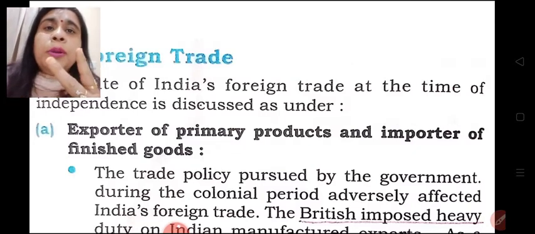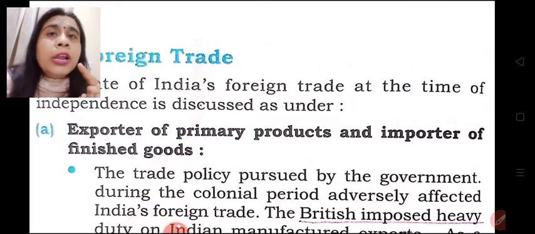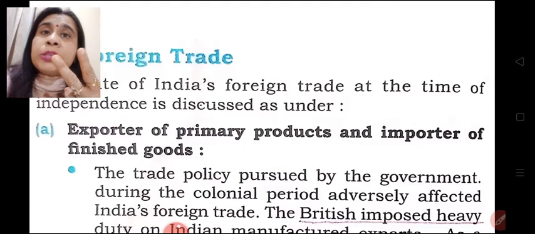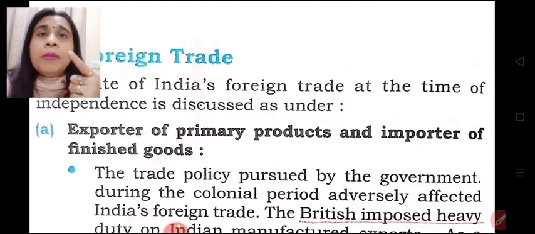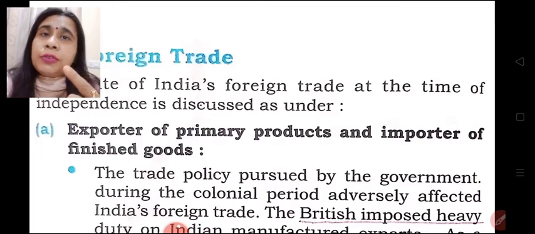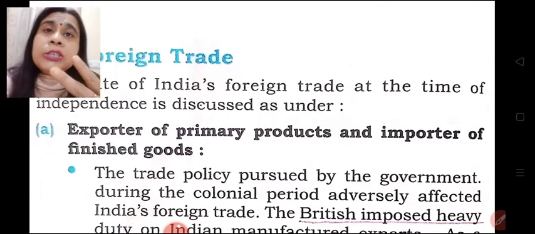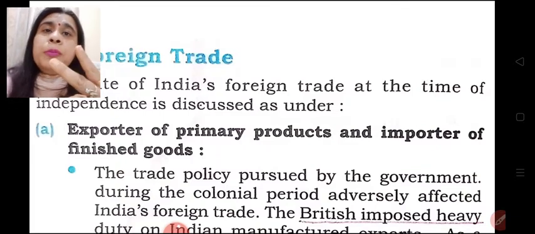Second point you need to remember is that the raw material which was exported to Britain in the form of cotton, jute, raw silk, wool, indigo, that was made duty free. Now two types of exports were taking place. Firstly, the export of Indian manufactured handicrafts which were imposed heavy taxes. Second, export in the form of raw material which was made tax free or duty free. Same export but still different policies.